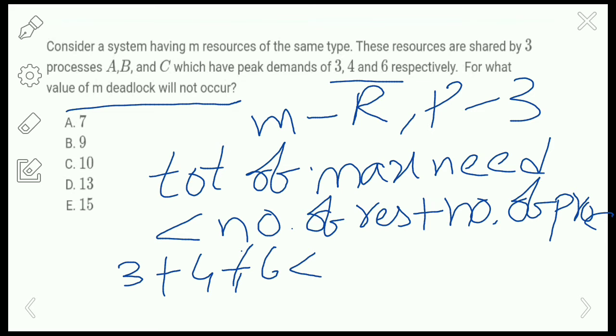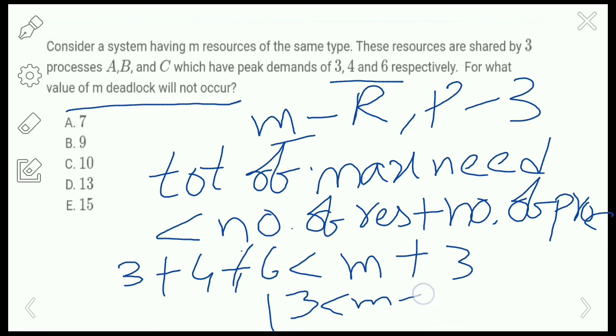What is the number of resources given? m, plus the number of processes, which is 3. If you add it, 3 plus 4 is 7, 7 plus 6 is 13, so 13 is less than m plus 3, that means 10 is less than m. They have asked for what value of m deadlock will not occur.